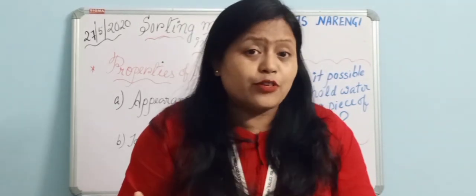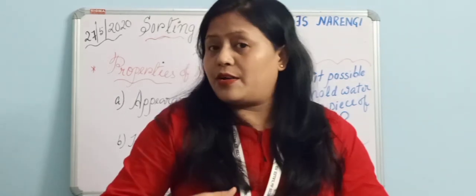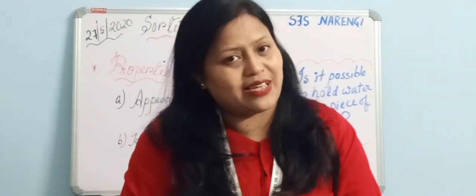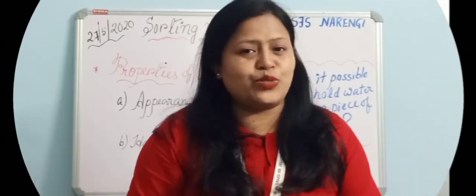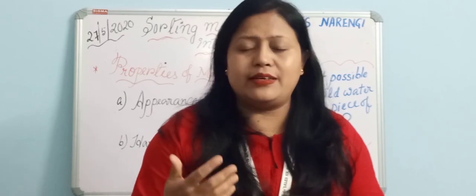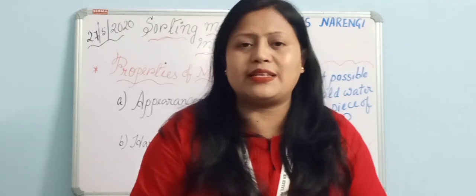So I think this is enough for today's session. Before winding up this class, let us recapitulate or summarize what we have discussed today. Recap. Today we have discussed different properties of materials, under which we have discussed appearance and hardness. We discussed that different materials have different properties which decide their uses. So dear students, I hope that you have understood the entire topic which we have discussed today in this session.